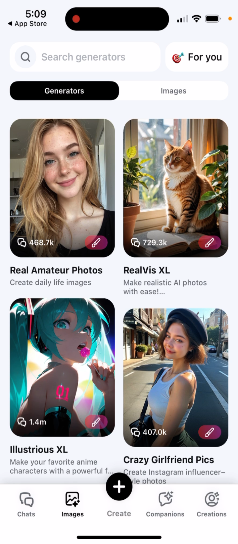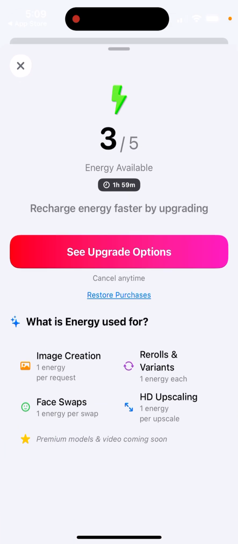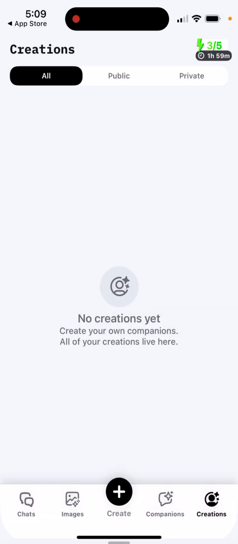And then let's see how many. So I spent like 2 credits. So for each message there is 1 credit, and then they are automatically re-updated. So basically this app is free, but you just need to wait. So that's the app, pretty cool.